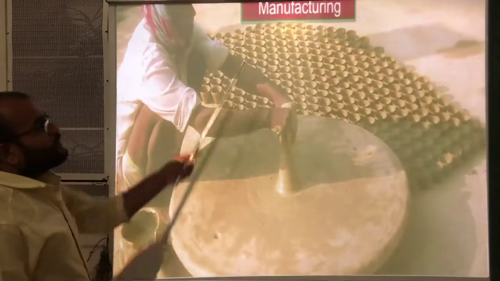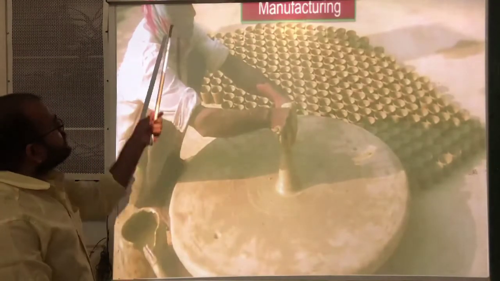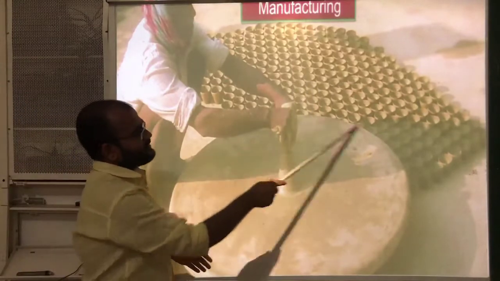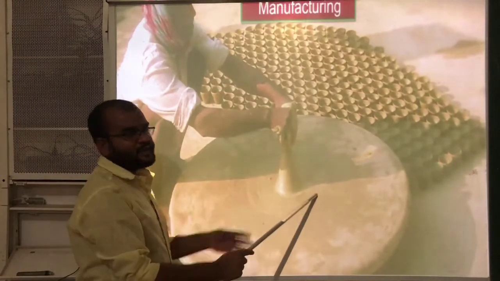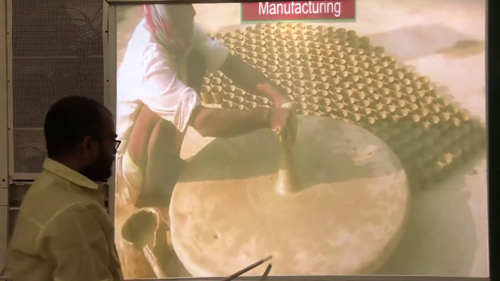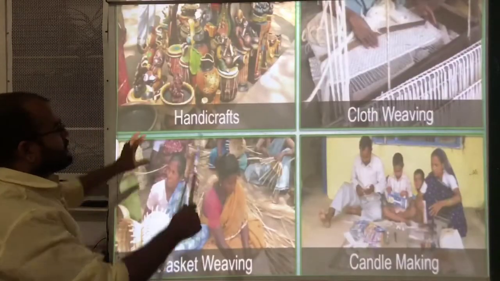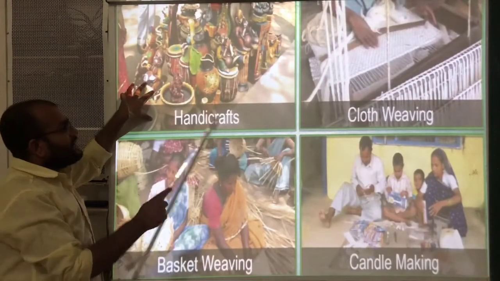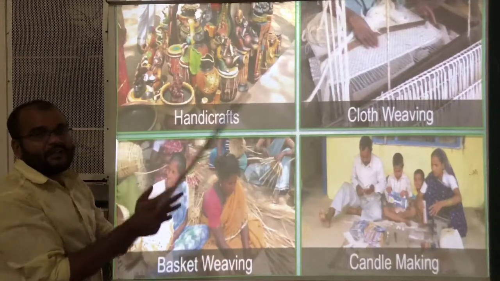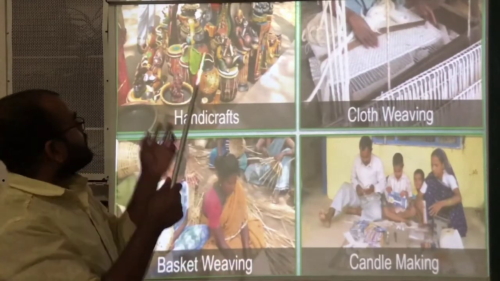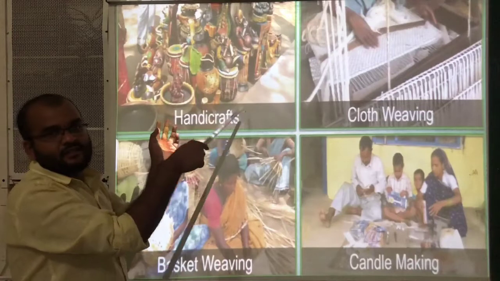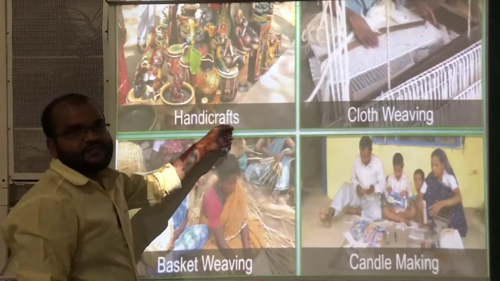Next, manufacturing. See here, this person is manufacturing something by using clay. And other than this, the manufacturing units are handicrafts. If a person prepares some things by using hands, those things are handicrafts.